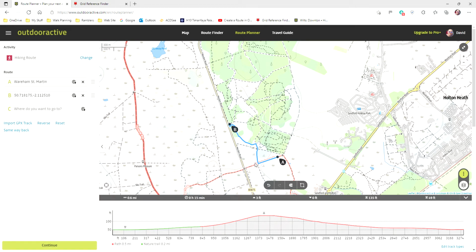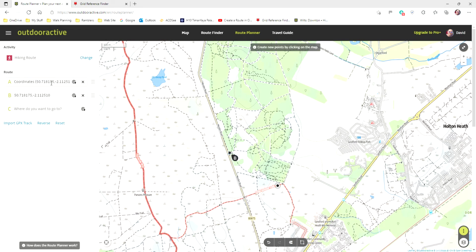Now, I don't really want waypoint A. I'm not going to start from there. So what I'm going to do is copy waypoint B, and I'm going to put it in here, waypoint A. Now, both A waypoints are sitting in the same place. I'm going to delete waypoint B, and there we are. We're starting in the car park.